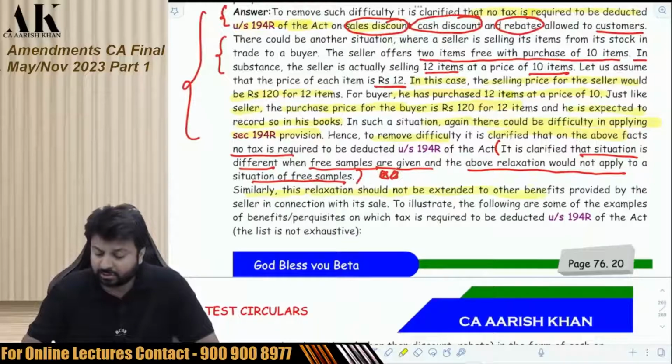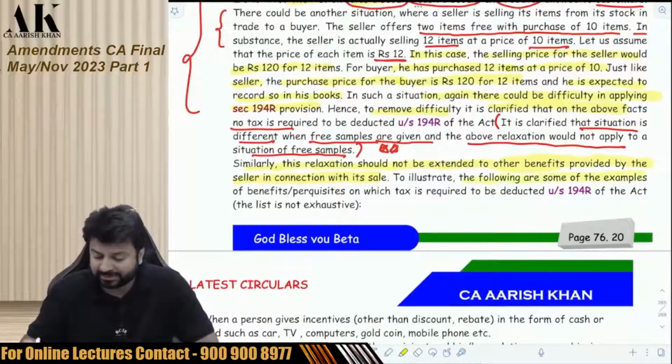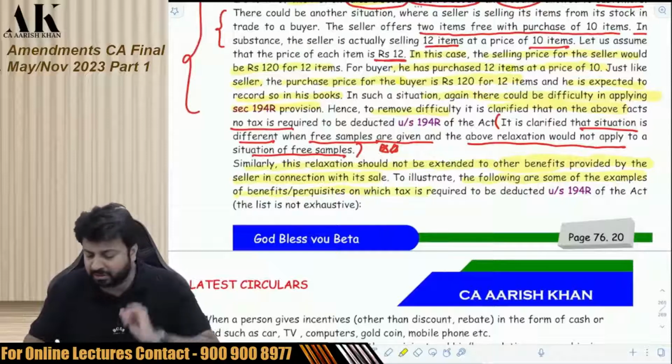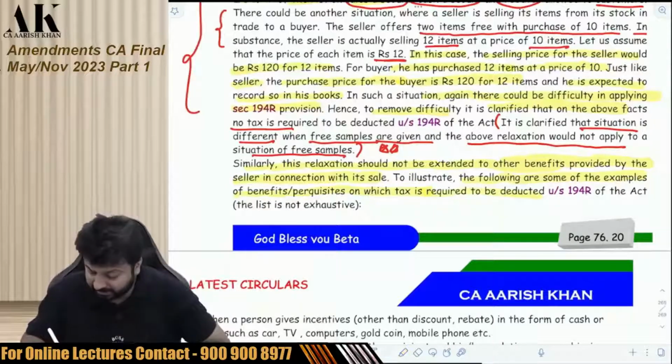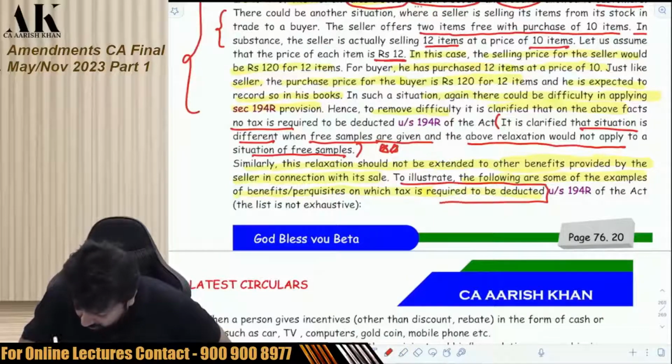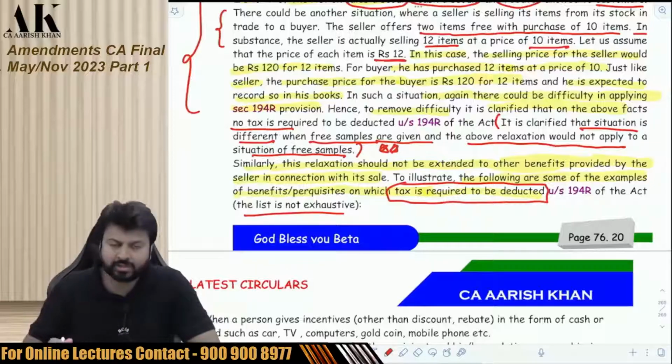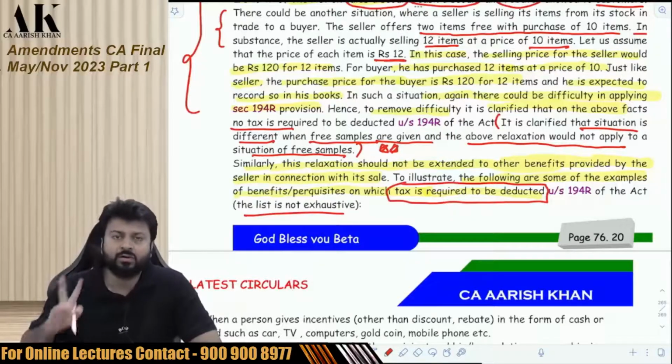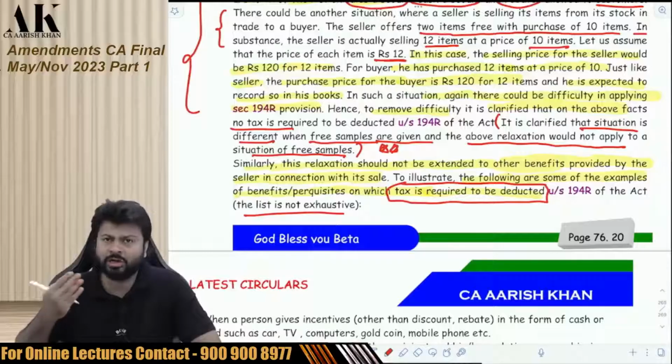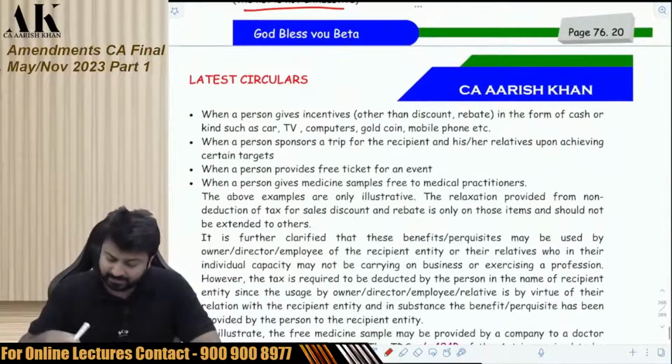Similarly, this relaxation should not be extended to other benefits provided by the seller in connection with sale. To illustrate, the following are some of the examples of benefits or perquisites on which tax is required to be deducted. The list is not exhaustive. It is just illustrative. Only in 2 cases the government has said do not deduct TDS. Where you are giving discount. Where you are giving buy 2 get 1 free. Apart from that, deduct TDS.